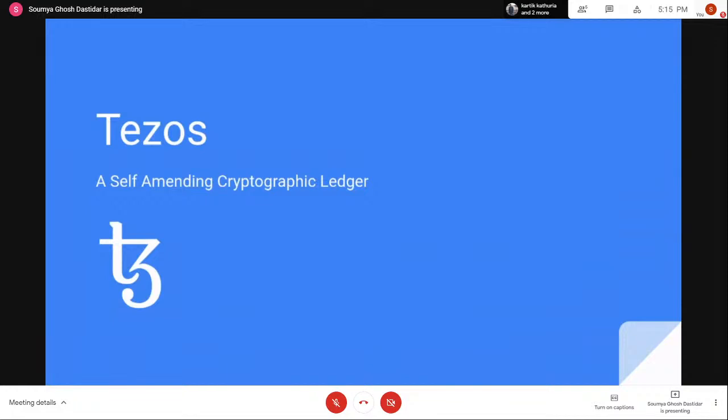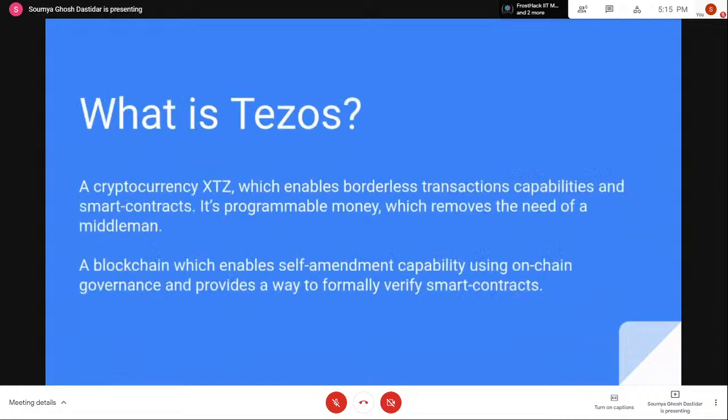Now let's talk a little bit about Tezos, which is what we are going to use today to build our application. So what is Tezos? Tezos is a blockchain network, just like Bitcoin or Ethereum, and its native currency is XTZ, a cryptocurrency which enables borderless transactions and smart contracts. So you can write decentralized applications and deploy them on the Tezos network. It is basically programmable money which removes the need of the middleman.